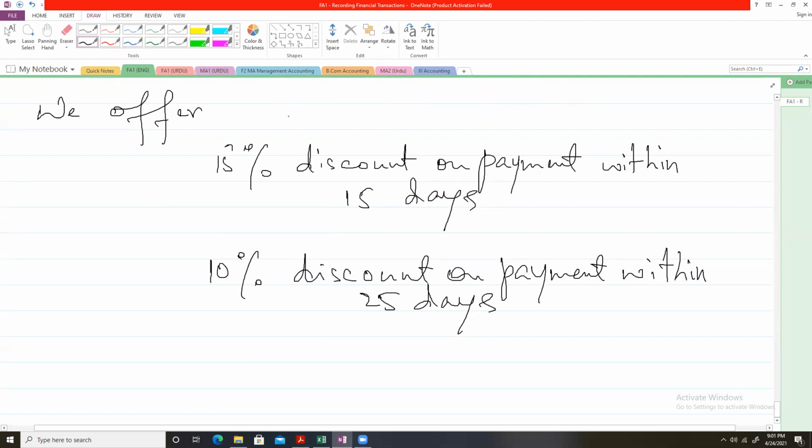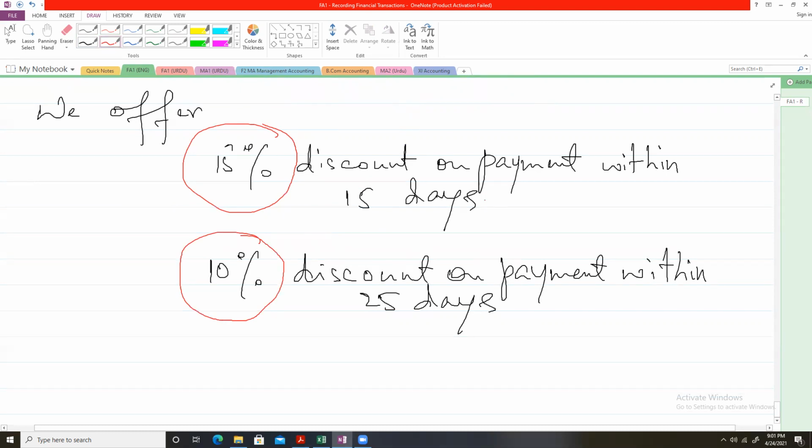So why are we offering this discount? Because we want our customers to pay us as early as possible. We want our customers to make payments at their earliest.